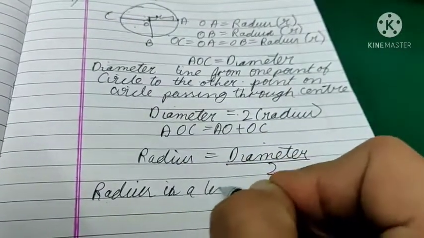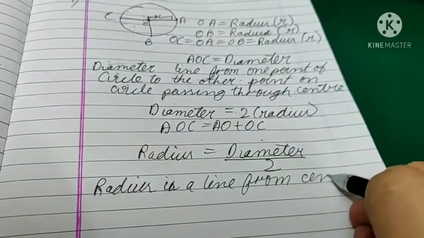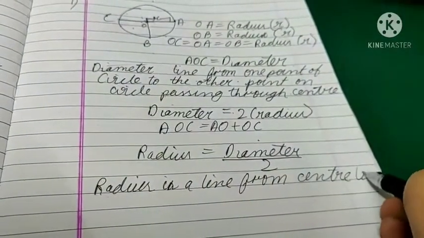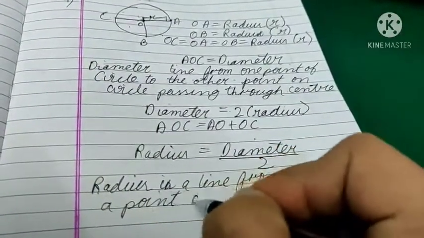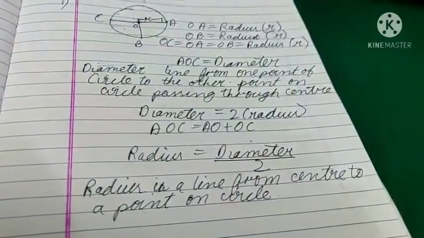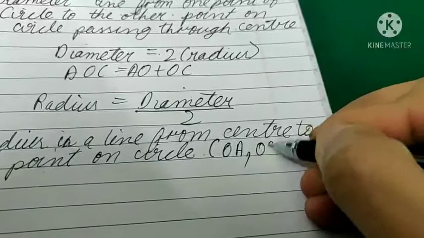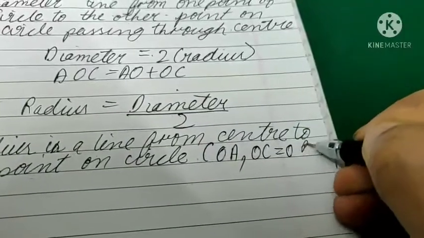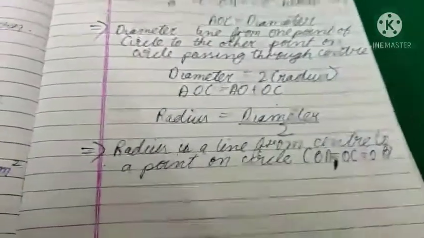where radius is a line from center to a point on circle. Okay, and this is OA or OC or OB, all three are radius, and all three are equal. Radius of a circle always remains the same in a circle.